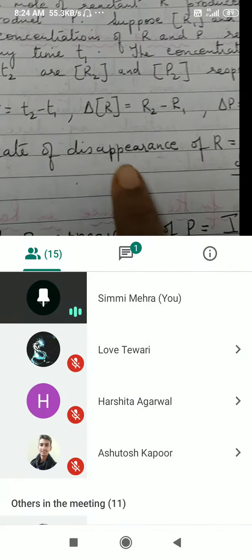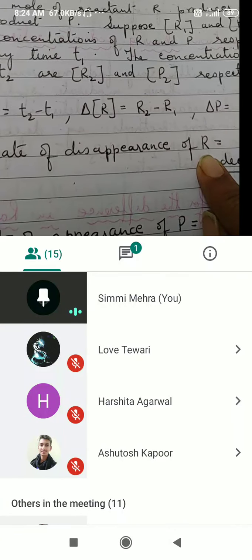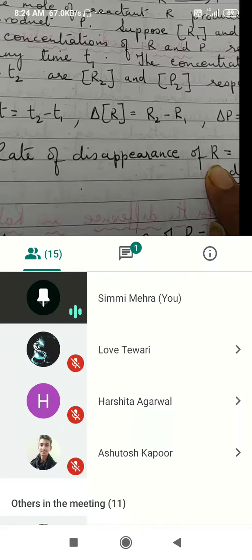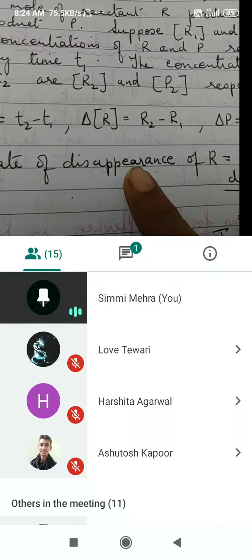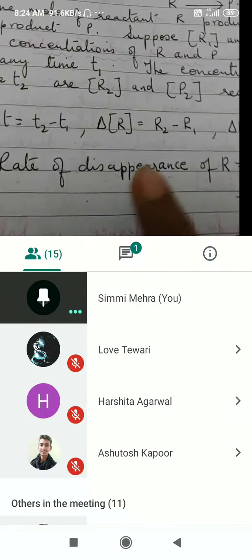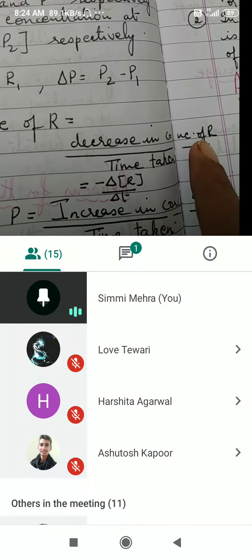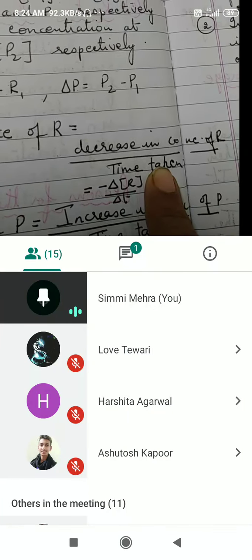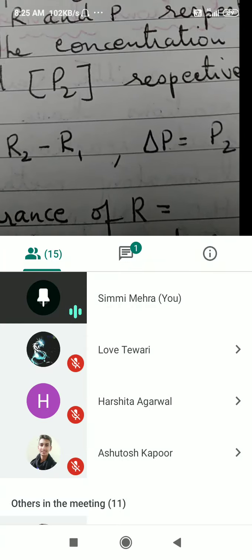Now rate of disappearance of R, as I told you, concentration of reactants will go on decreasing. So we can also say rate of disappearance, because reactants disappear and products appear. So rate of disappearance of R is equal to decrease in concentration of R upon time taken.